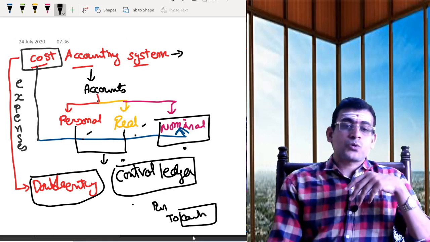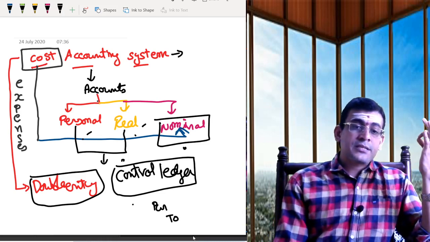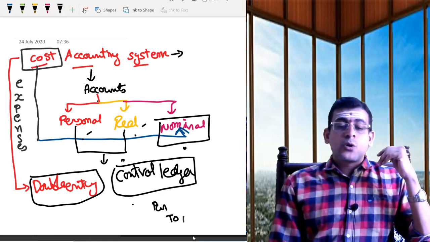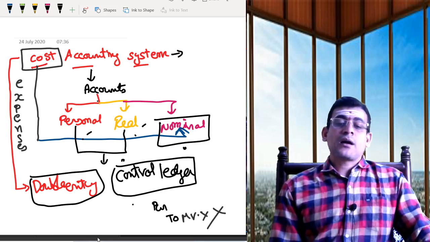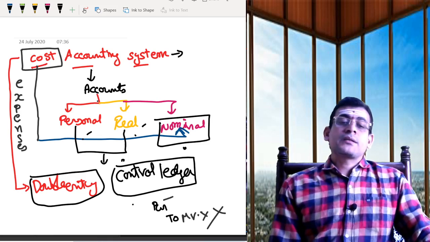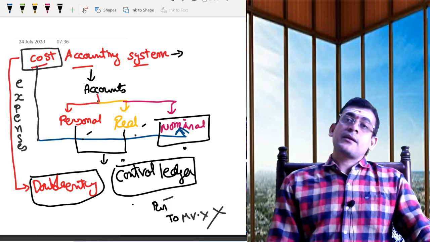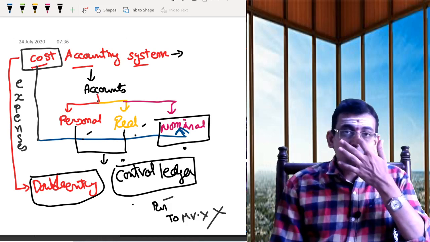Suppose you are purchasing the material on credit from Mr. X, which is purely personal. I am saying that I won't record personal, I will record only nominal. Then how do I balance? I need to maintain the accounts under the double entry system. How is it possible? It's not possible.